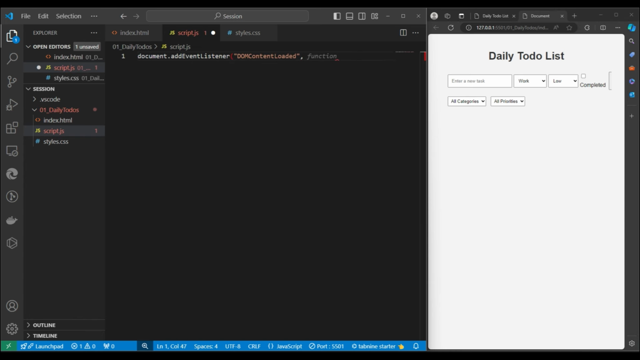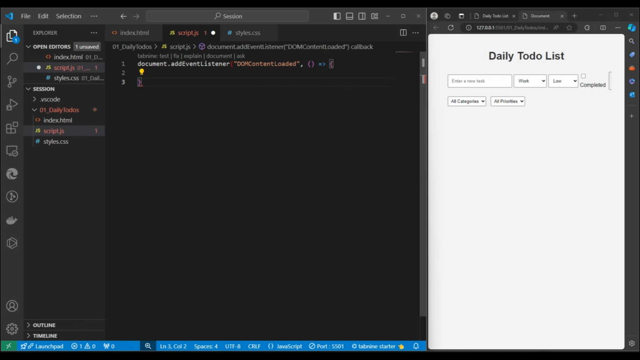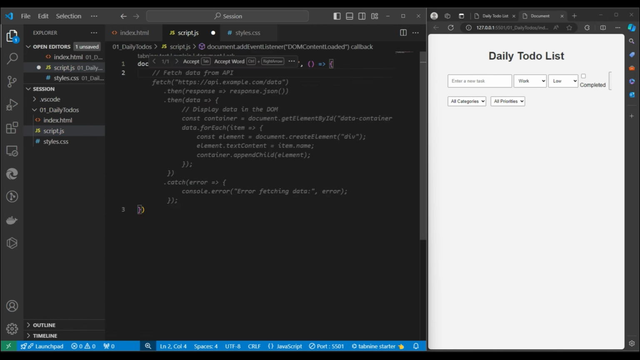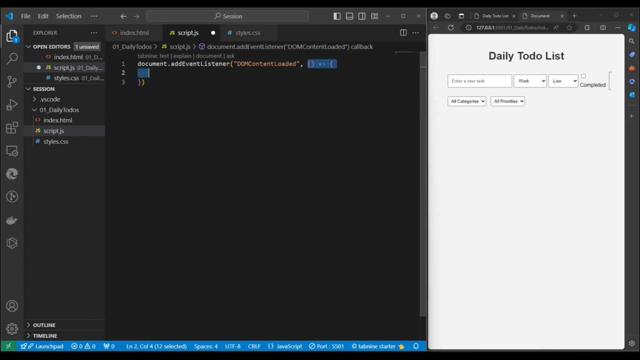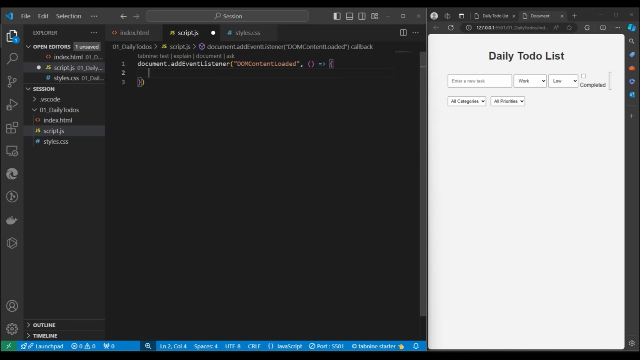What we want to do on this event, I will write the functionality over here. When this event occurs, this function will be executed. Inside it, I will write some logic. The logic is simple. First, suppose I want to get all the elements. Over here we can see this is the todo form, and I want to get this one. So I will write todo